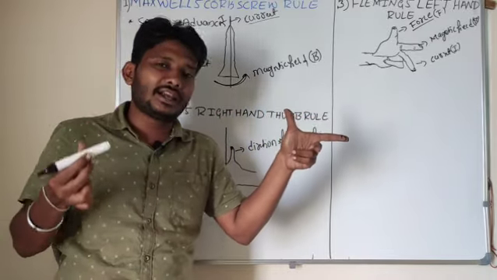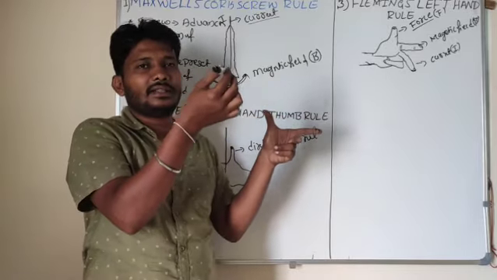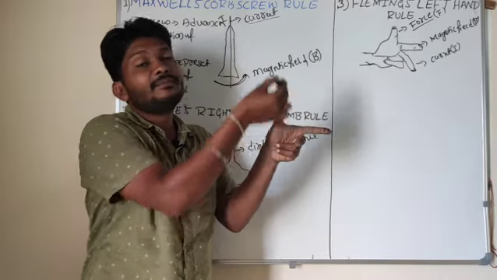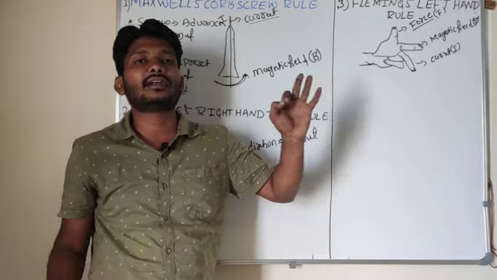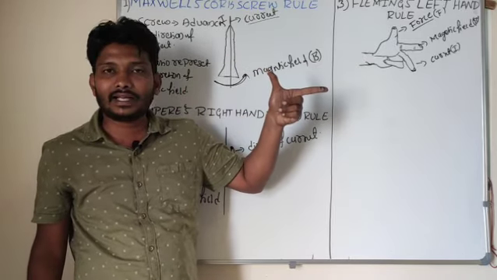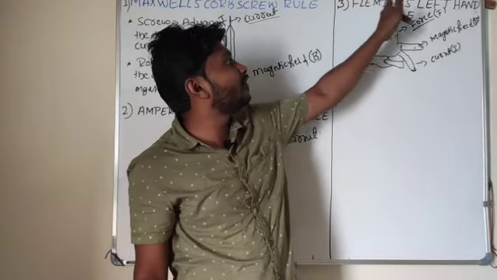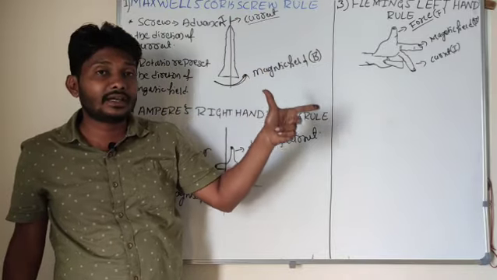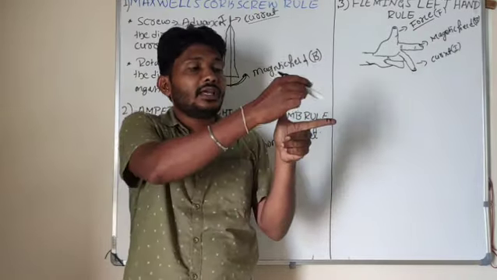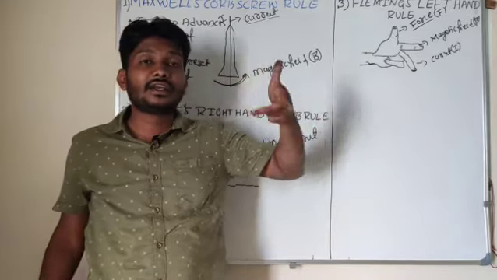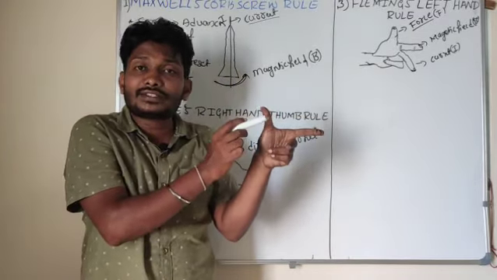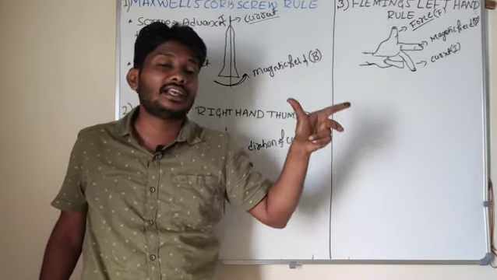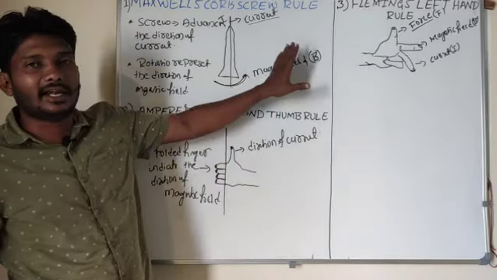For example, in any conductor, if current is flowing here, this is the direction of the current, this is the direction of the magnetic field and this will be the direction of the force. In order to get the direction of force, direction of magnetic field and direction of the current, I am using Fleming's left hand rule here. What is Fleming's left hand rule? Stretch the first three fingers of the left hand mutually perpendicular to each other. In which manner am I stretching the fingers? All three fingers are mutually perpendicular. The thumb indicates the direction of the force, the forefinger indicates the direction of magnetic field, and the middle finger indicates the direction of the current. Hope you get that.